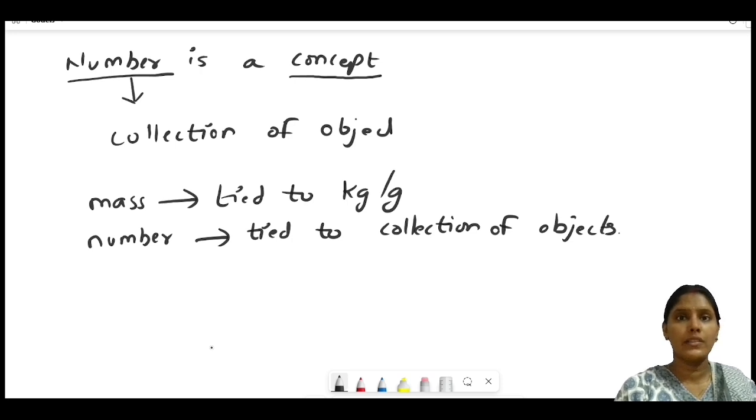Why not 1 or 3? In order to know this, we first have to define 2, or you can say the number 2 must exist before we can say that the collection has that specific number.